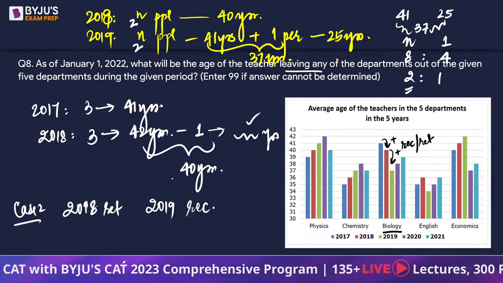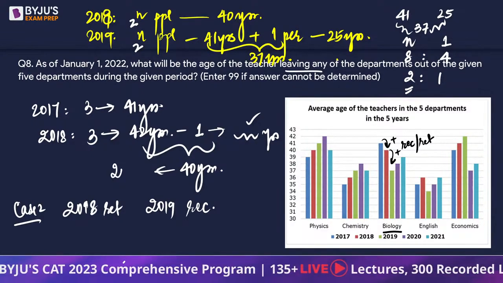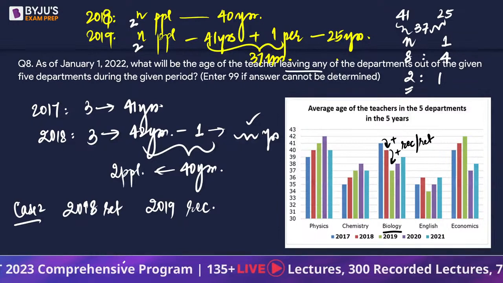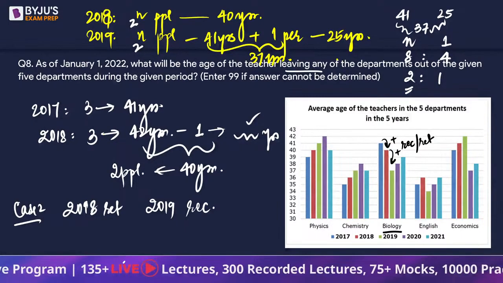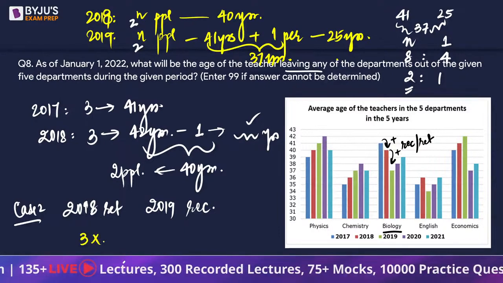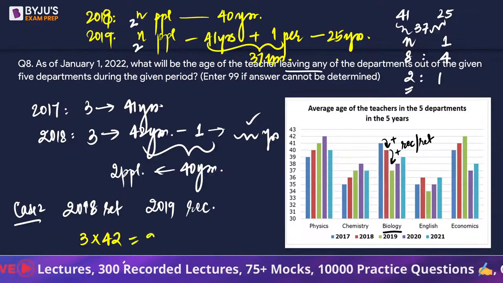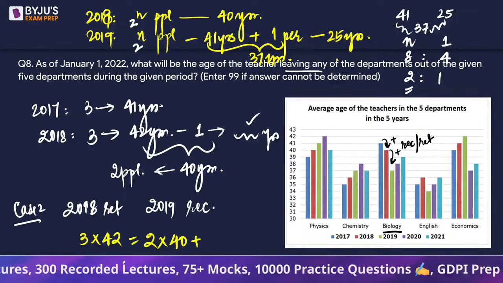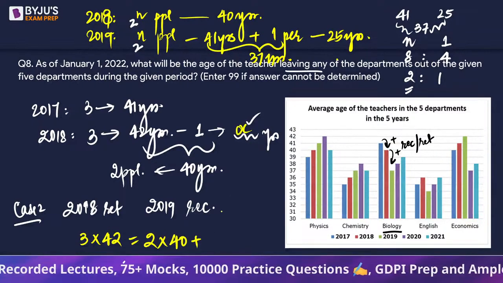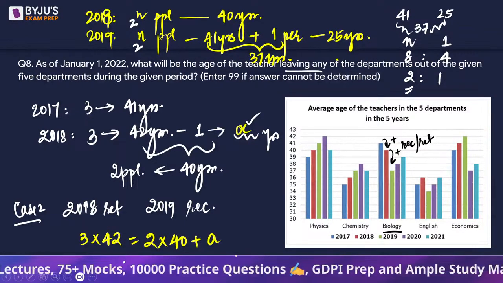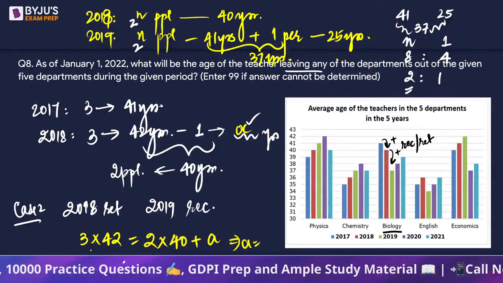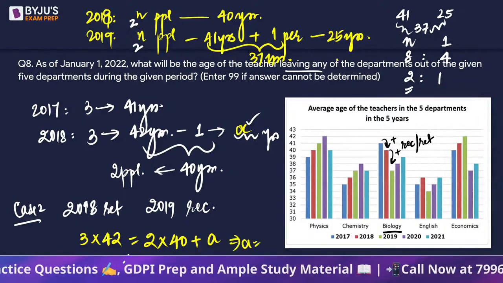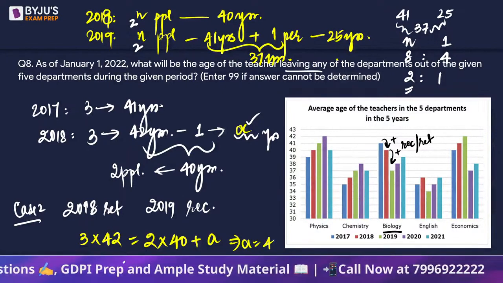I hope this is clear. This is the age for two people, because one person left. So using this particular approach, can we say 3 into 42 will be equal to 2 into 40 plus the age of this guy, let's call this A, in 2018. So how much is this A going to be? 40, 40, that is 2 plus 2, 4 plus 42, 46 years.